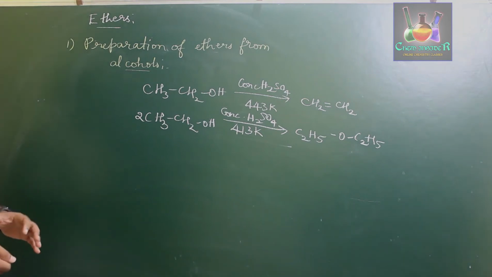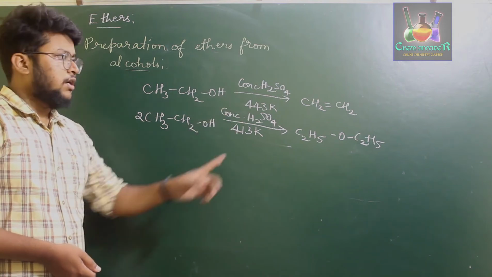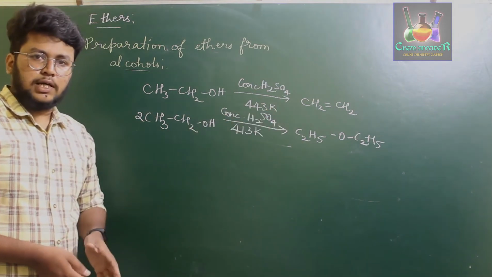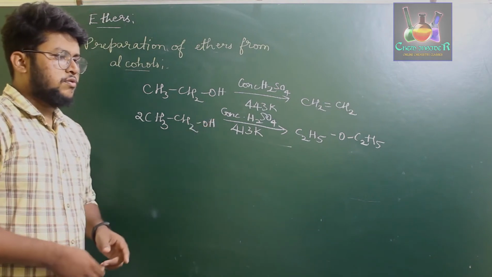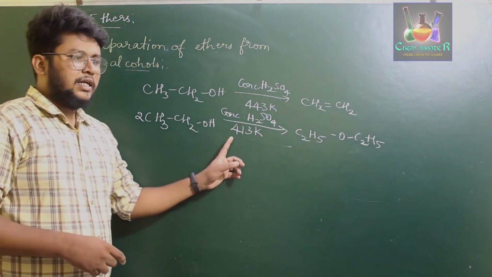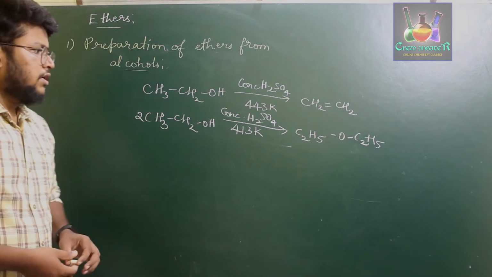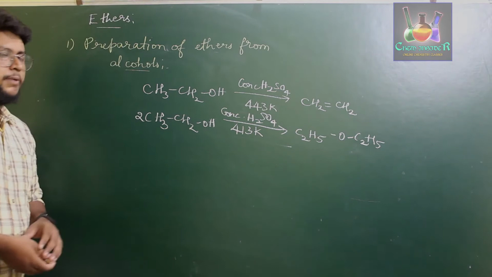That is, when you treat alcohols with concentrated H2SO4 at 443 Kelvin, they give alkene. But when you treat the same alcohol with concentrated H2SO4 at a slightly lower temperature of 413 Kelvin, they give us ethers. This is the method of preparation.